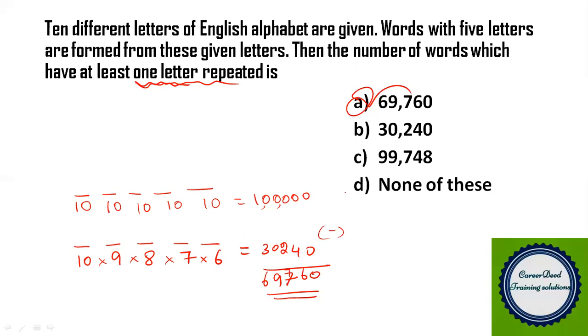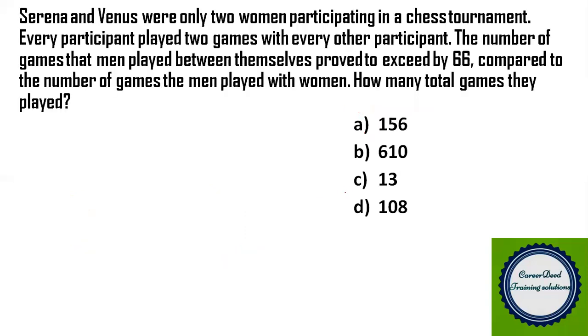Now moving to question number 9. Serena and Venus were the only two women participating in a chess tournament. Every participant played 2 games with every other participant. The number of games that the men played between themselves exceeded by 66 the number of games the men played with women. How many total games did they play? Okay, this is our question.